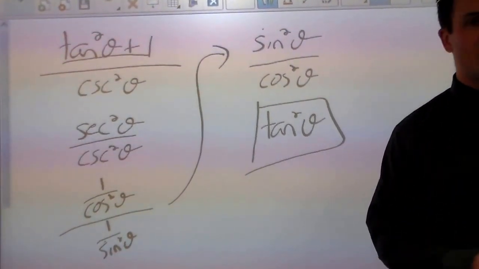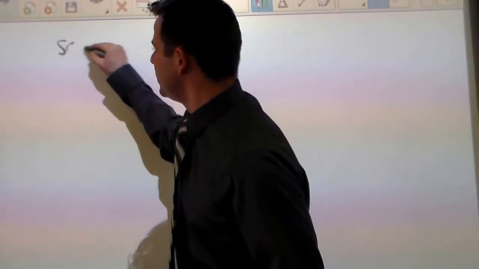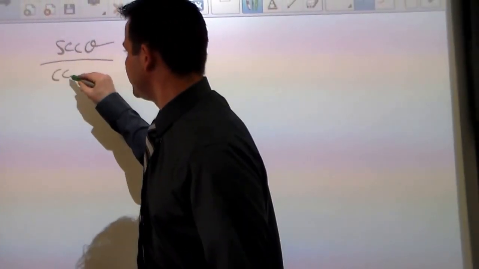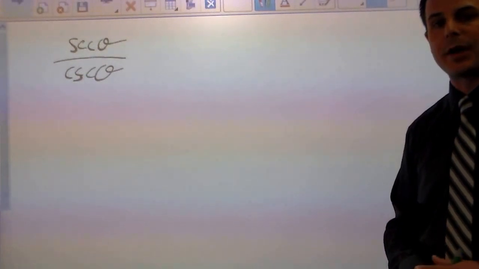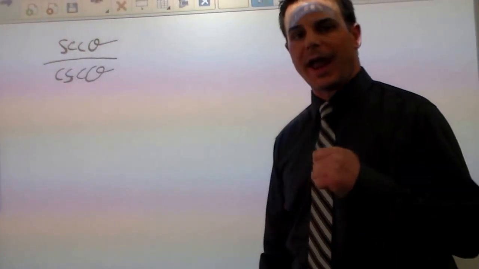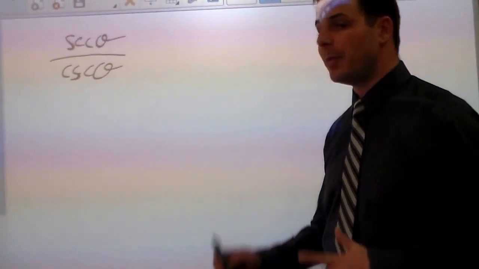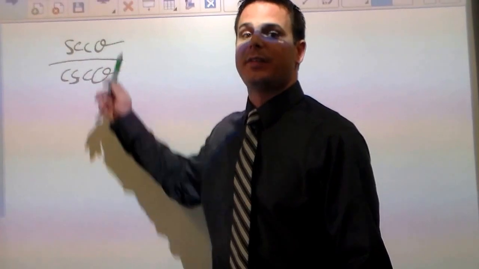Let me do one more example in which you will not have to use a Pythagorean identity. Let's say we had something like secant theta over cosecant theta. The reason we're not using a Pythagorean identity, the word Pythagorean, a squared plus b squared equals c squared, is that you have to be squared to use a Pythagorean identity, so I cannot substitute using Pythagorean identities here.